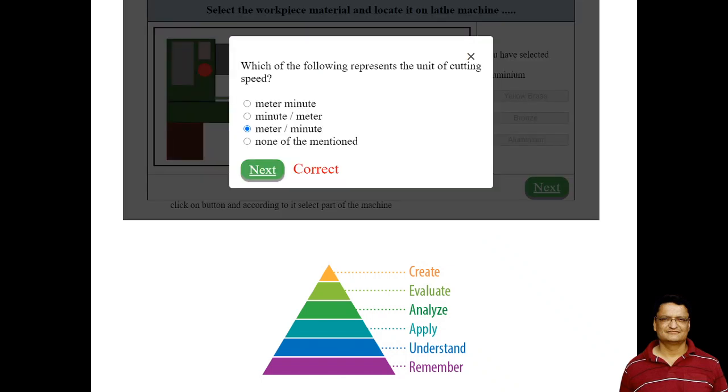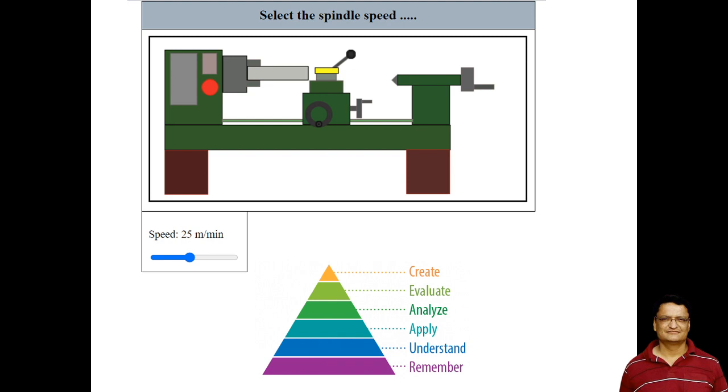Now again the simulator is asking a question related to the unit of cutting speed, right? Which we can easily identify as a recall level task. So once the student gives the correct answer, the simulator will move ahead. Now here the student has selected the cutting tool, and the student has selected the workpiece material.